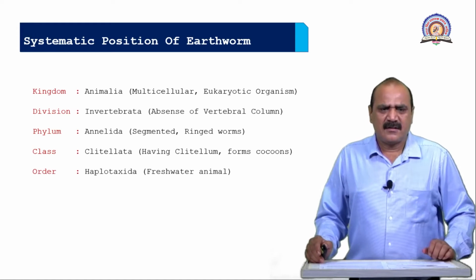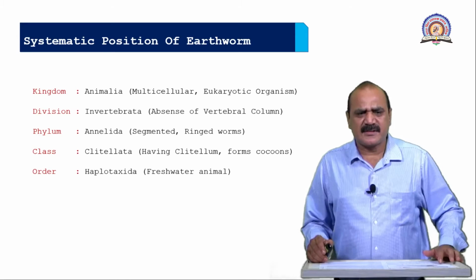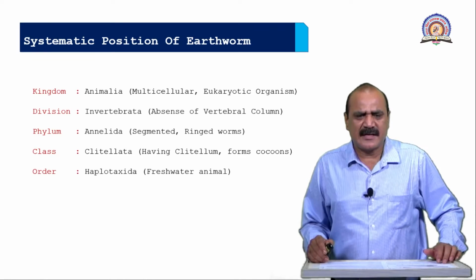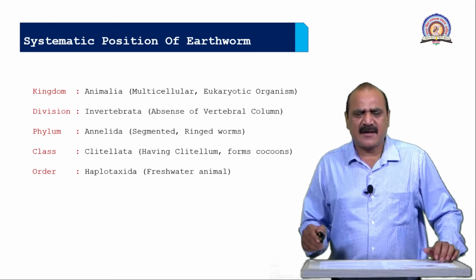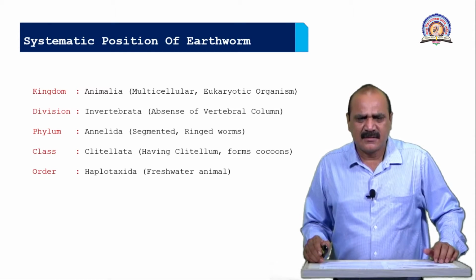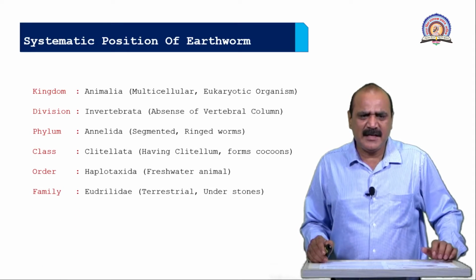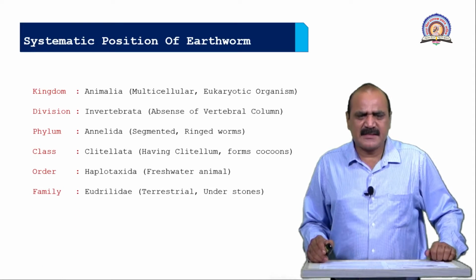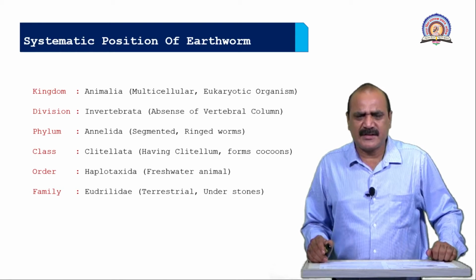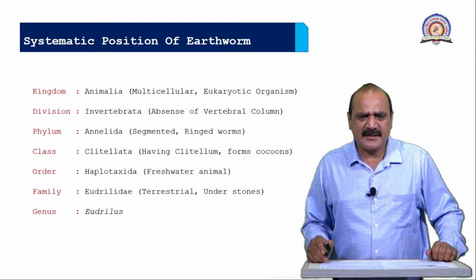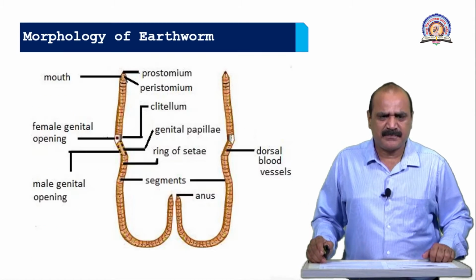Then order Haplotaxida. There are two types of orders under the class Clitellata, Haplotaxida and Diplotaxida. Some live in marine water, but here this is a fresh water animal. Family means this animal is a terrestrial animal, mostly found under the stones. This is its habitat. Then genus and species.